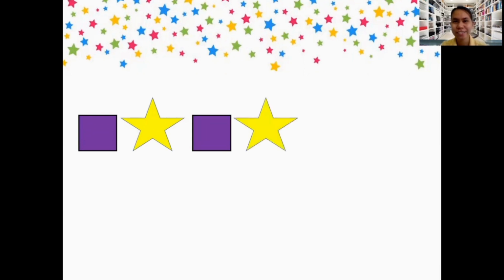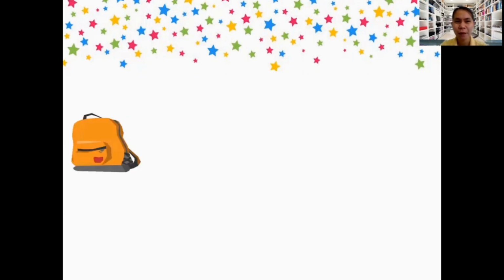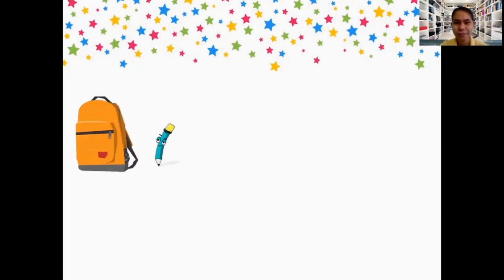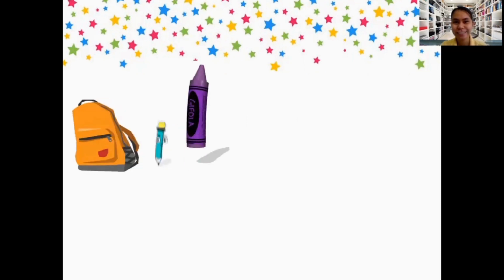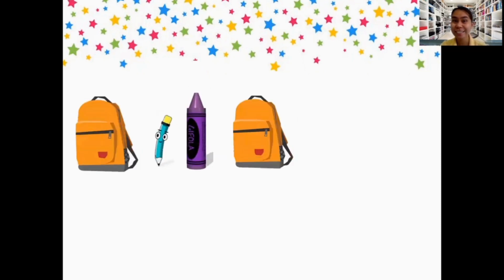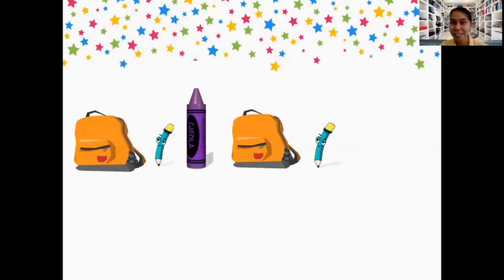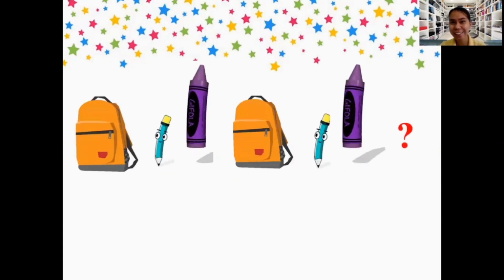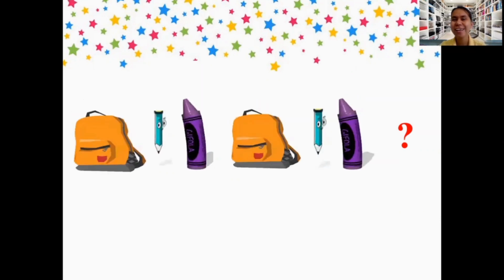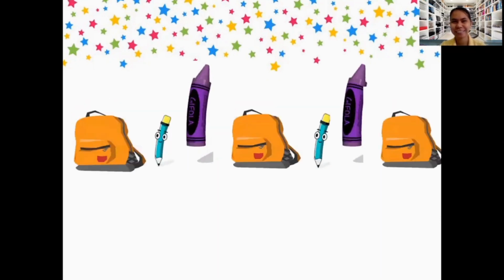Another example, we have square, star, square, star, square. What comes next? Yes, that's great. That's star. Okay, another one. We have bag, pencil, crayon. What's next? Yes, bag, pencil, crayon. Oh, what comes next? Very good. It's bag.